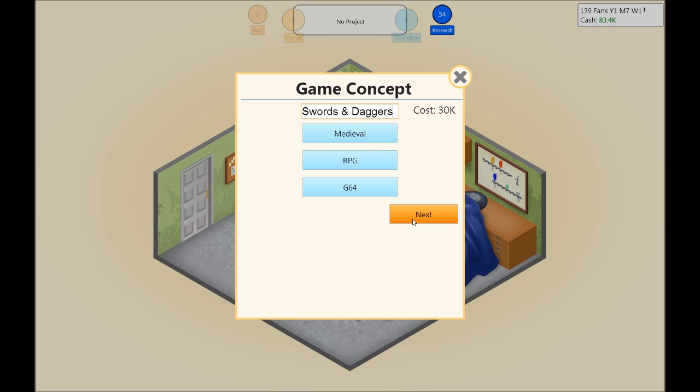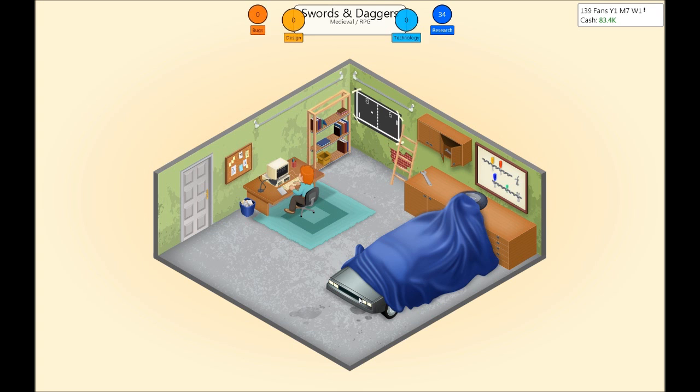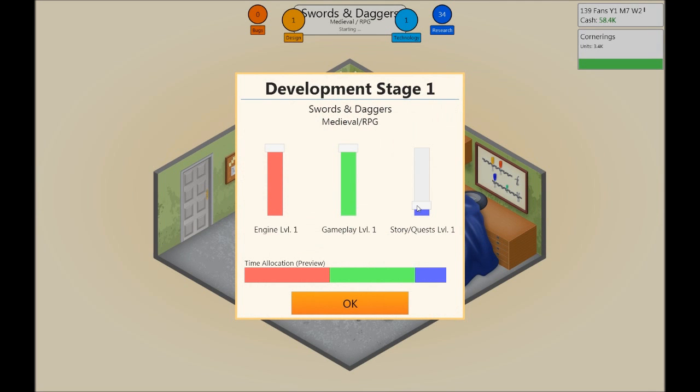There we go. And we're gonna make it a text-based game. I have never done a text-based game before, but let's think of MUD and all that. Game stores started out in the early 80s, maybe even sooner, of course. So let's see how it goes. Since it's a text-based game, we need a lot of story, of course. The gameplay needs to be high, engine maybe not need to be that high.